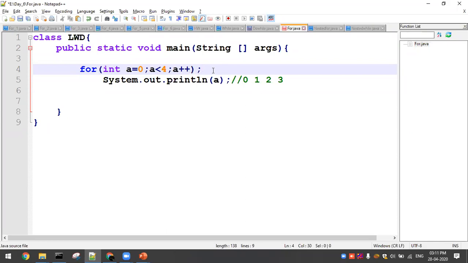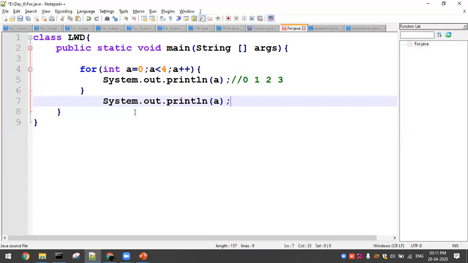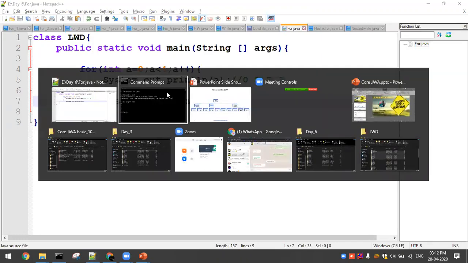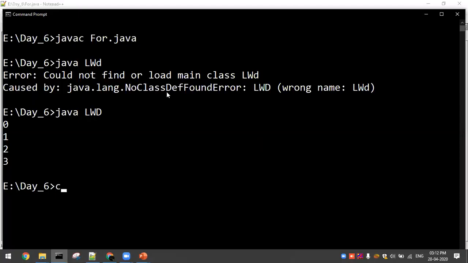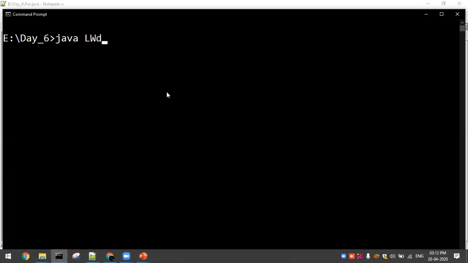So let me go ahead with the set of statements, then you guys will get a better idea. Suppose I just have one more system.out.println. So let me go ahead without the semicolon first. After that, we'll go ahead with the semicolon. Okay. So two SOP statements are going to give